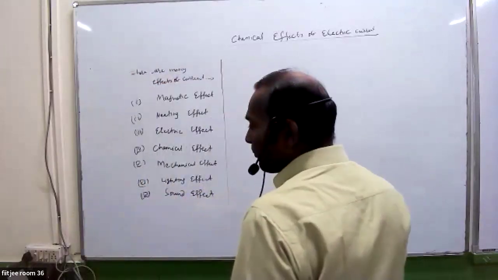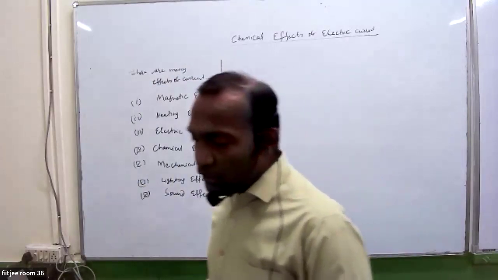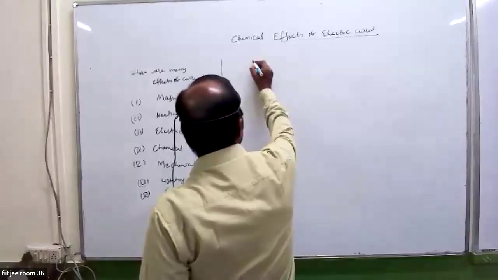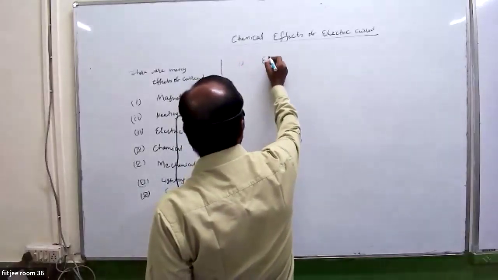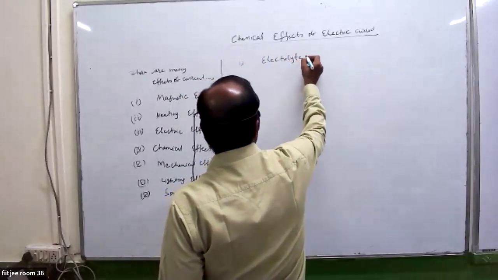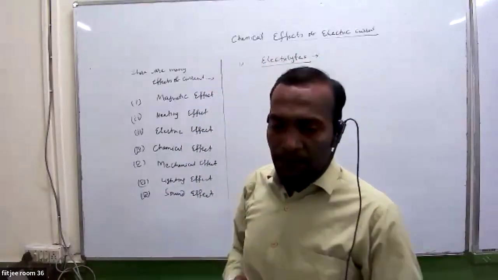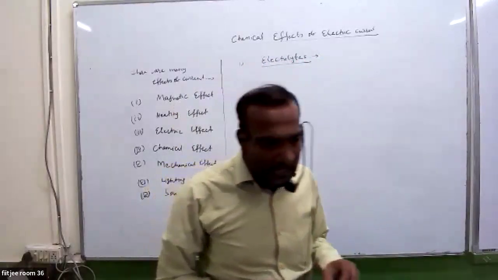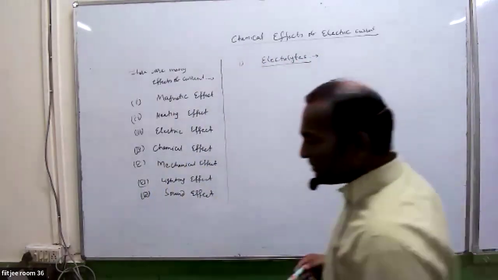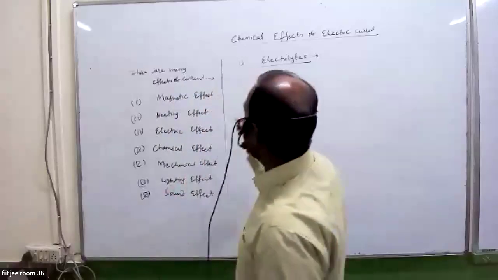Now we are going to discuss the chemical effect of electric current. In order to understand it, the first term I want to introduce is electrolytes. Have you heard about this term? Electrolytes. Can anyone define electrolytes? The substance which furnishes ions in a solution. You can write or I will write.